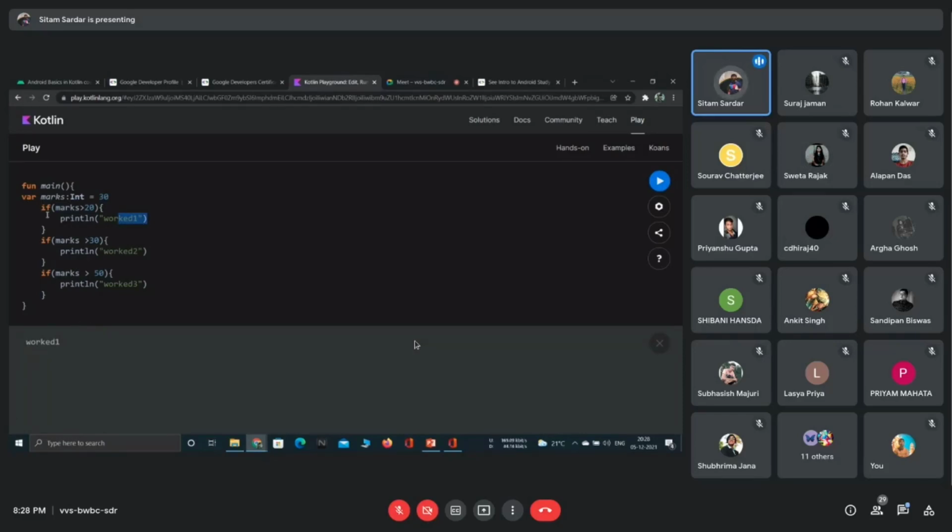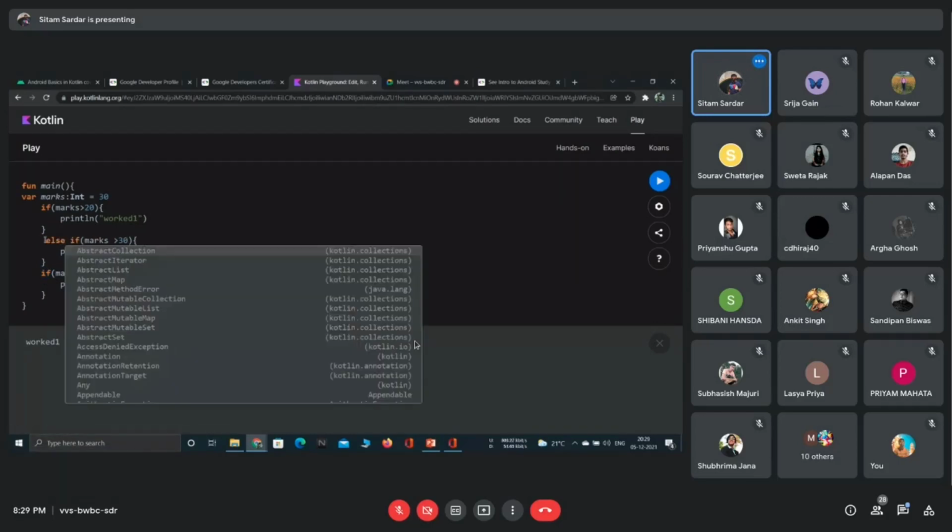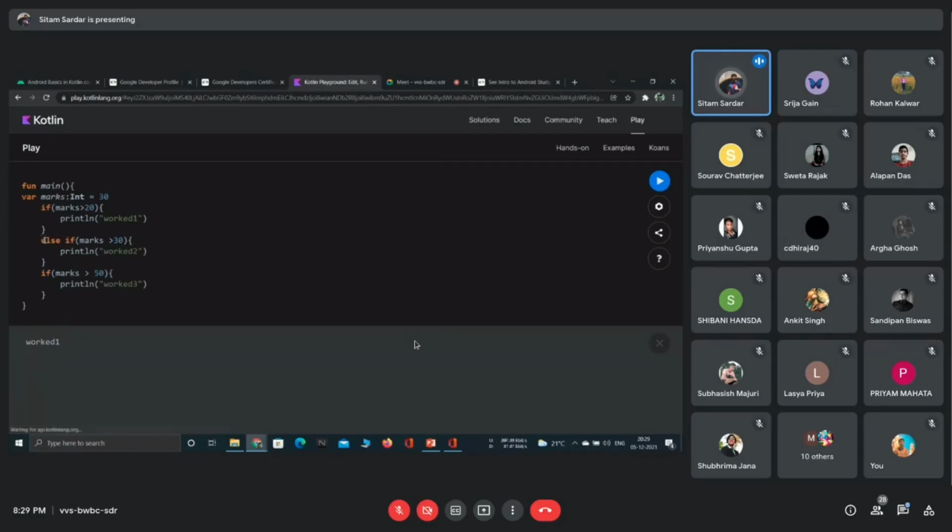Now, every time I am using if, then I am using if again, then I'm using if again. Instead of that, we can use else if statements also. What exactly the else if statement does, it's as same as if statements separately. But if this statement is not going to work, then it will only check this. And if this statement and this statement are not going to work, then it will only check this.